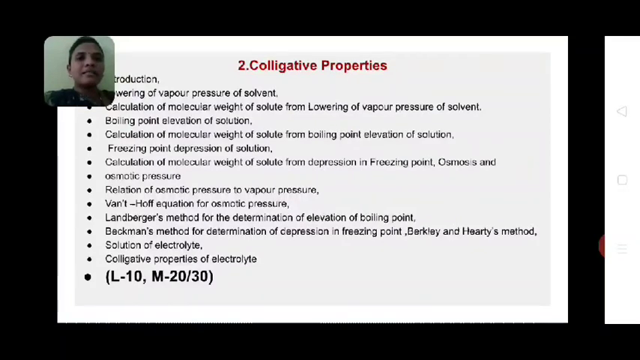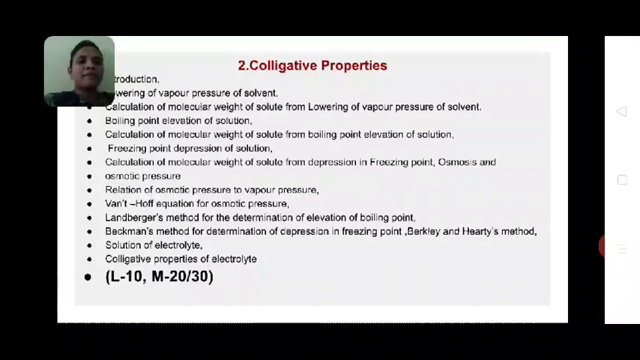After then, this lowering of vapor pressure of solvent is useful to calculate the molecular weight of solute. So second topic will be calculation of molecular weight of solute. Then boiling point elevation of solution. Boiling point elevation of solution is the second colligative property. Then we will learn the calculation of molecular weight of solute from boiling point elevation of solution. Third colligative property is freezing point depression of solution. So by using this freezing point depression of solution, we will learn calculation of molecular weight of solute from depression in freezing point.